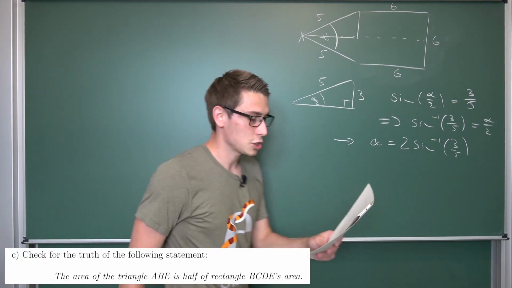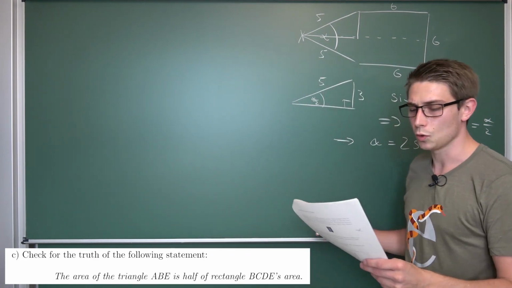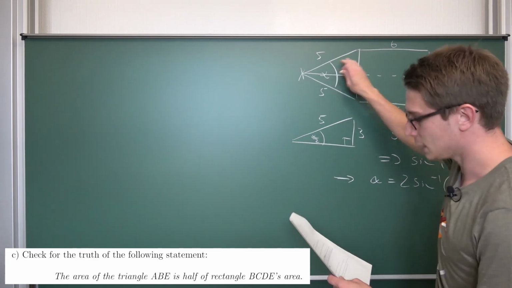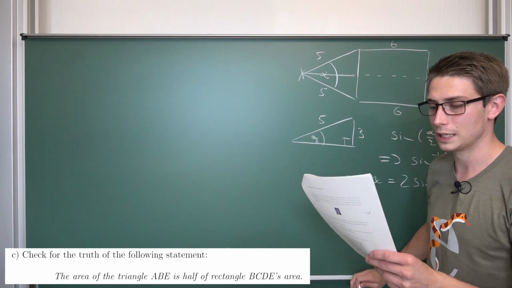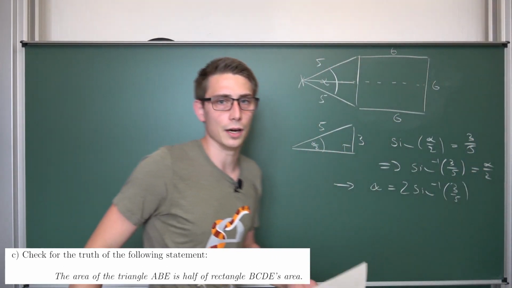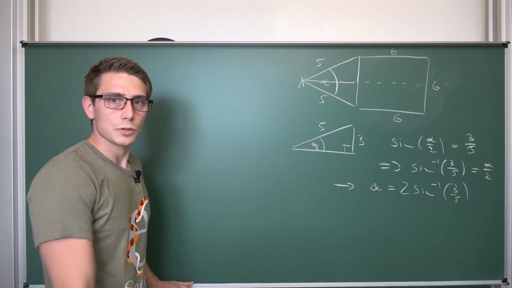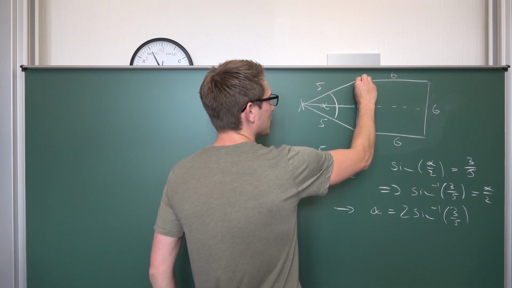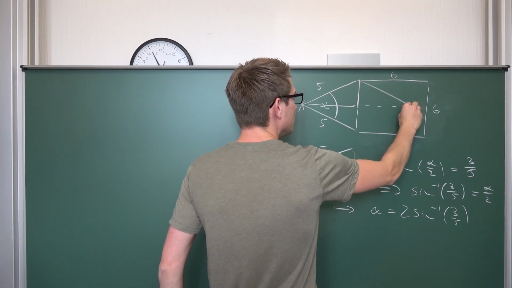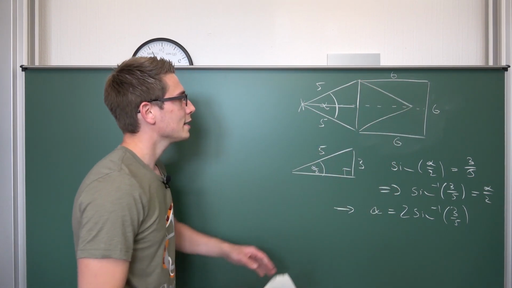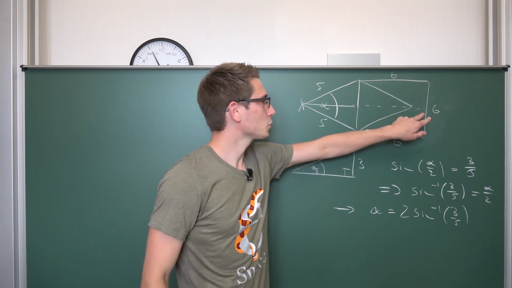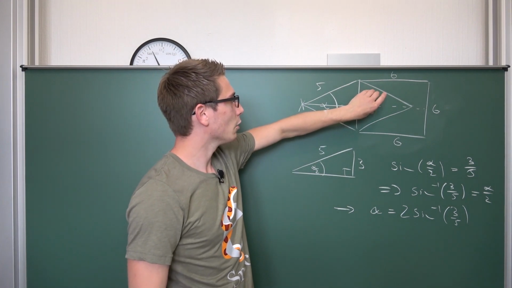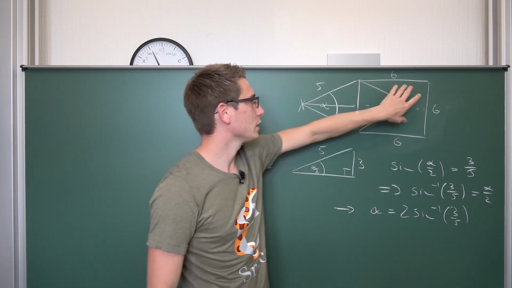Next up, we are going to check if the following statement is true or not. The area of the triangle ABE, meaning this whole triangle here, is half of rectangle BCDE's area. And you can go two routes here. You can use the construction yet again, and if you do a mirroring image into here, you are going to notice that this triangle isn't going to reach exactly this line segment here, meaning the area of this triangle is going to be smaller than this area.